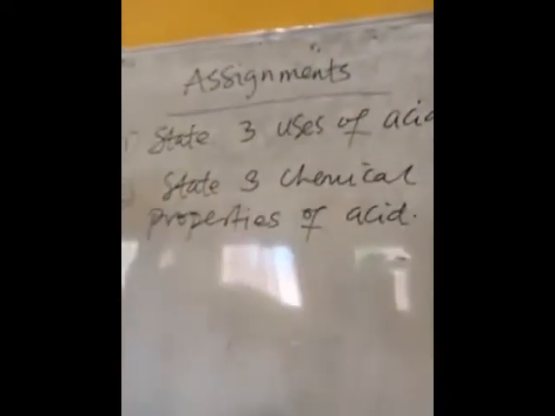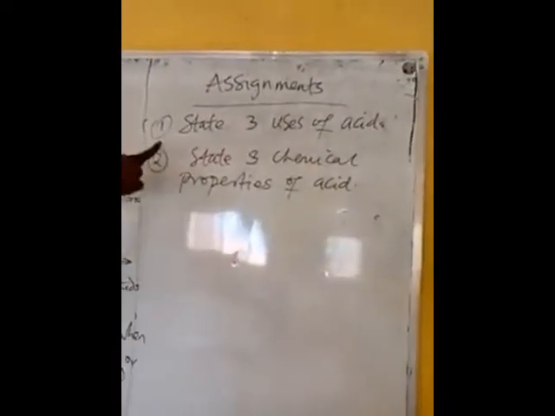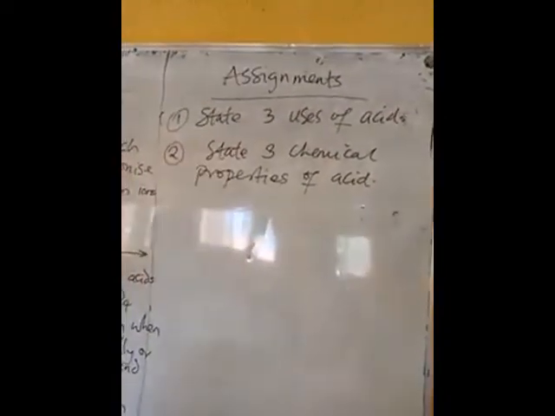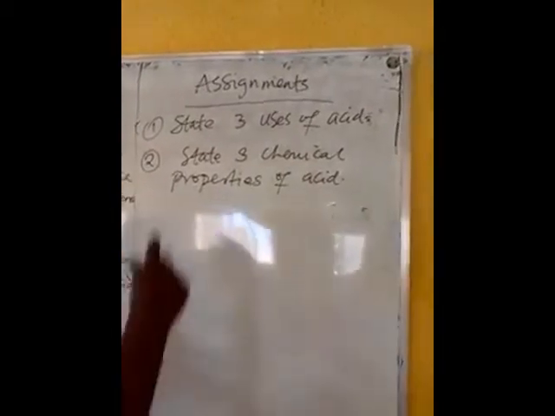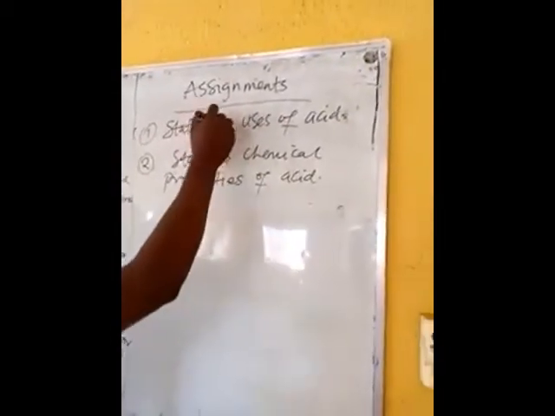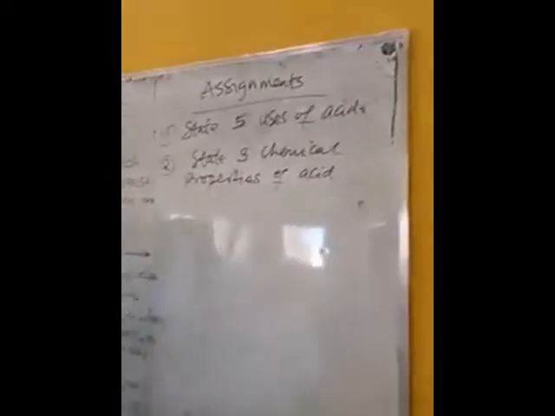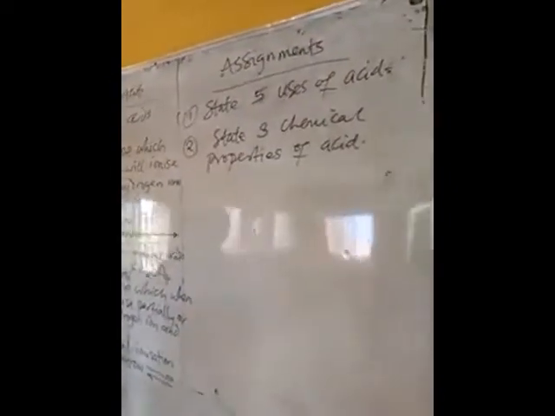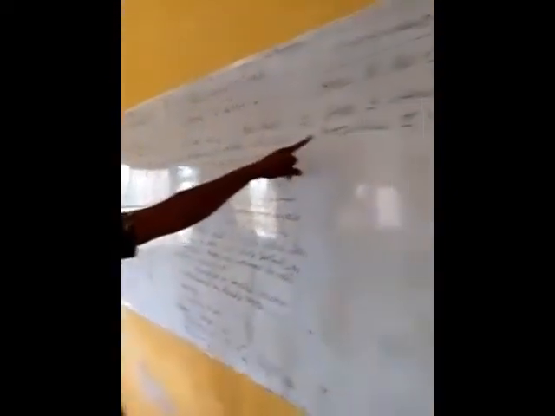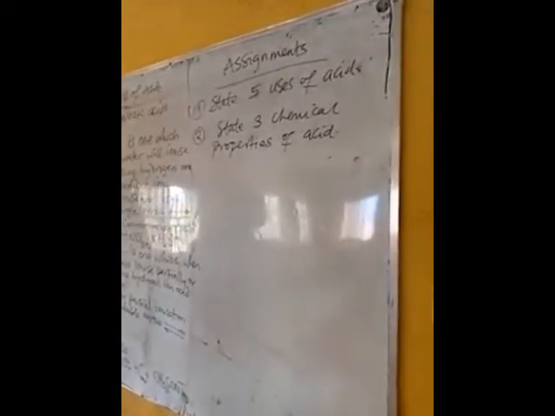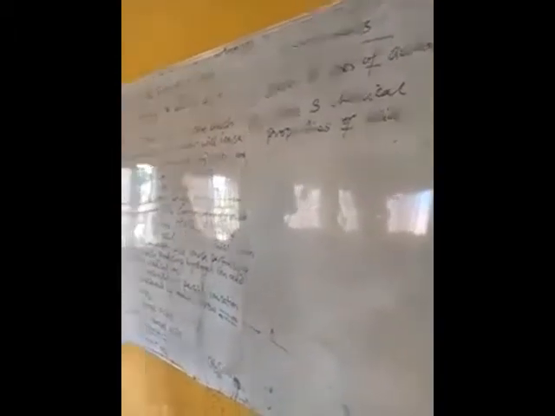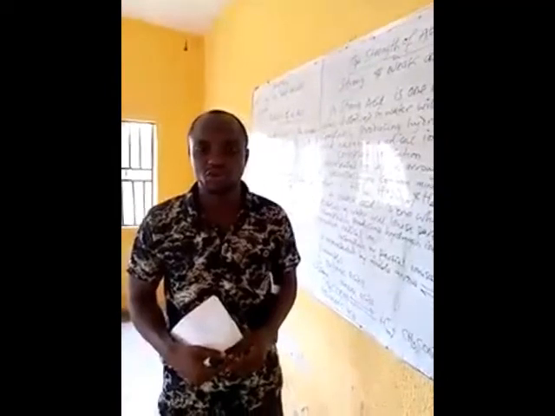Before I round up, I have an assignment here. Assignment number 1: state 5 uses of acid. We have a lot of uses of acid, so let me make it 5. And 2, state 3 chemical properties of acid. Please make sure you do the assignment.